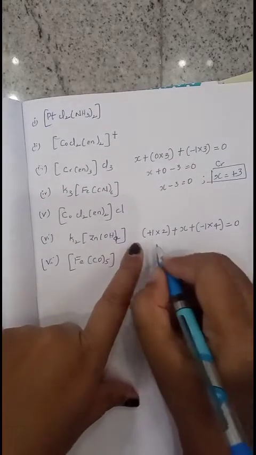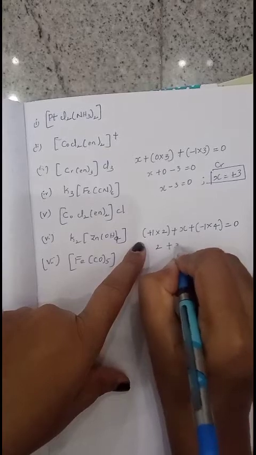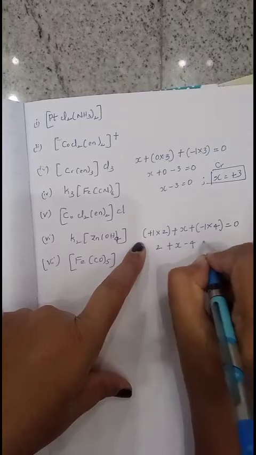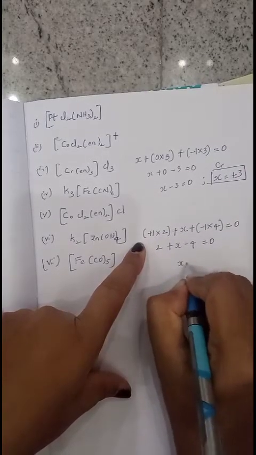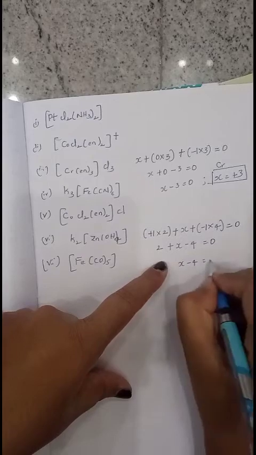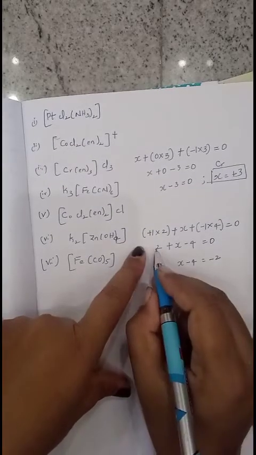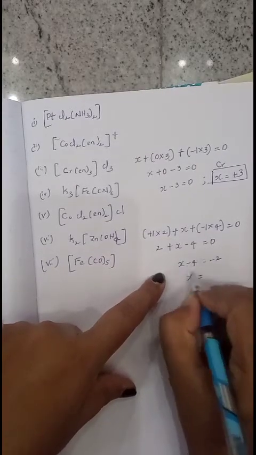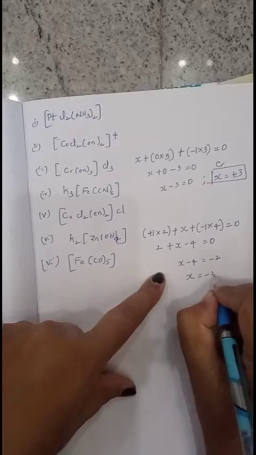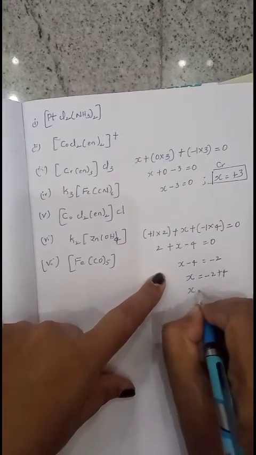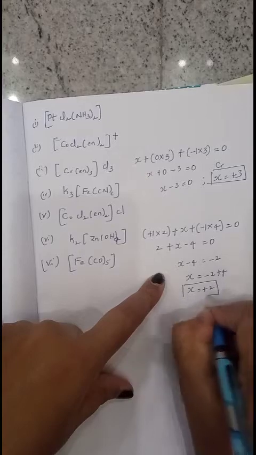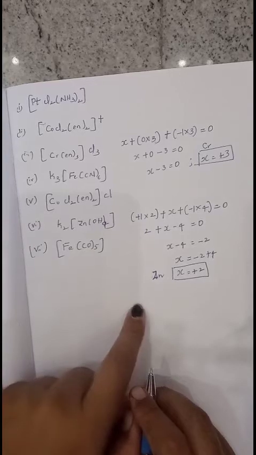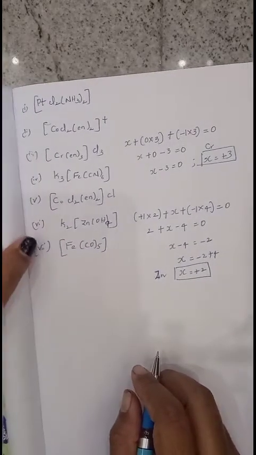Now calculate. +1 into 2 is 2, plus X, -1 into 4 is -4, so 2 plus X minus 4 equals 0. Then X minus 2 equals 0. This +2 we take to the other side, and it becomes -2. Then we have to find X. X equals -4 moved to the other side becomes +4. Finally X equals +2. This is the oxidation state, or oxidation number, of zinc present in the complex. In this way we can find the oxidation numbers.